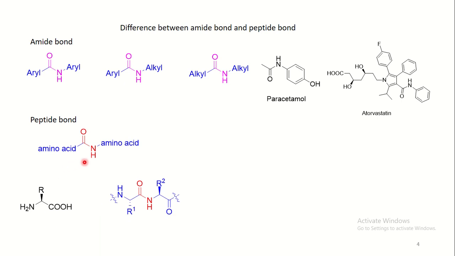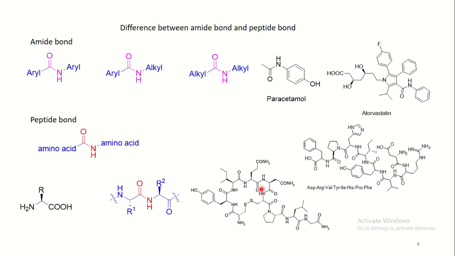Coming to the peptide, the same amide bond, but the difference is the amide bond will be packed between two amino acids. And as I told, this is the structure of an amino acid. For example, see, the amide bond is embedded between two amino acids. And these are examples of angiotensin and oxytocin. These are hormones present in our body. So to be simple, a peptide bond is generally referred to when the amide bond is between two amino acids.